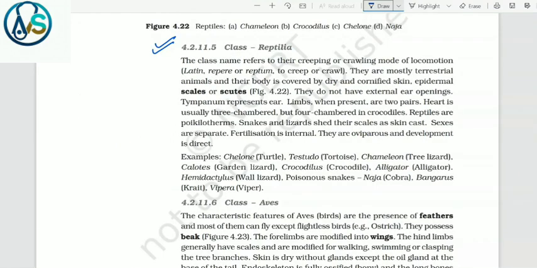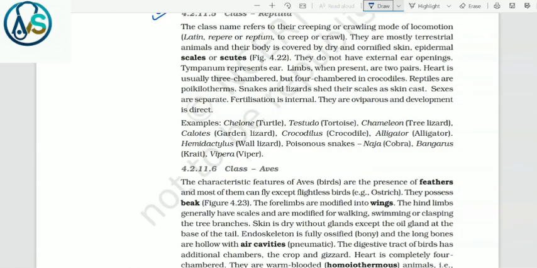4.2.11.5 Class Reptilia. The class name refers to their creeping or crawling mode of locomotion. They are mostly terrestrial animals and their body is covered by dry and cornified skin, epidermal scales or scutes. They do not have external ear openings. Tympanum represents the ear. Limbs, when present, are 2 pairs. Heart is usually 3-chambered but 4-chambered in crocodiles. Reptiles are poikilotherms. Snakes and lizards shed their scales as a skin cast. Sexes are separate. Fertilization is internal. They are oviparous and development is direct.